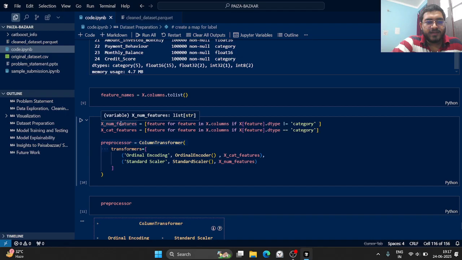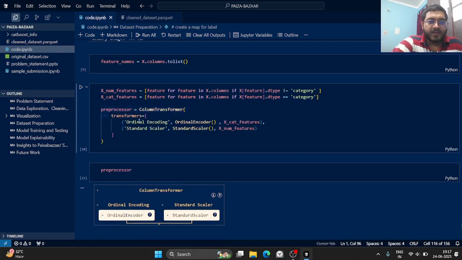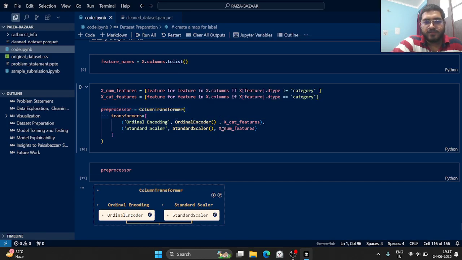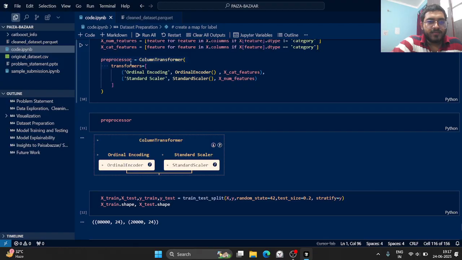Then I separated the numerical and categorical features. I defined ordinal encoder for categorical, and standard scaling for numerical features, and I kept them under preprocessor.